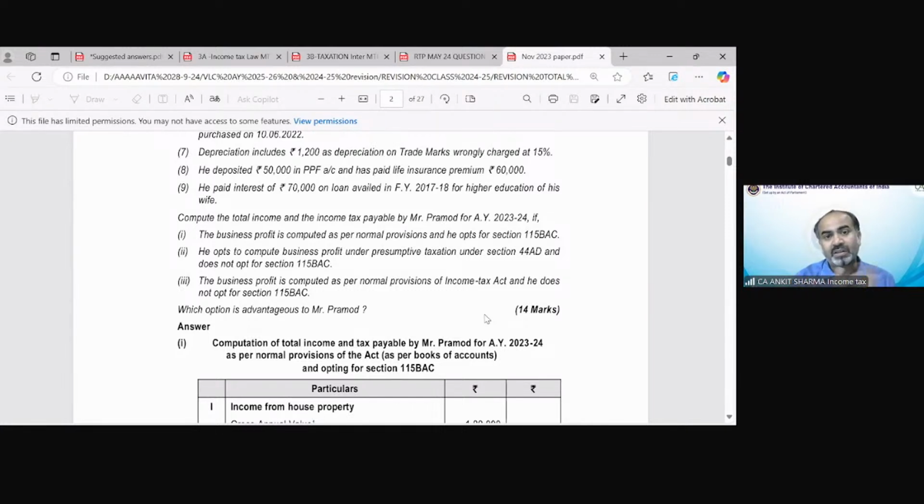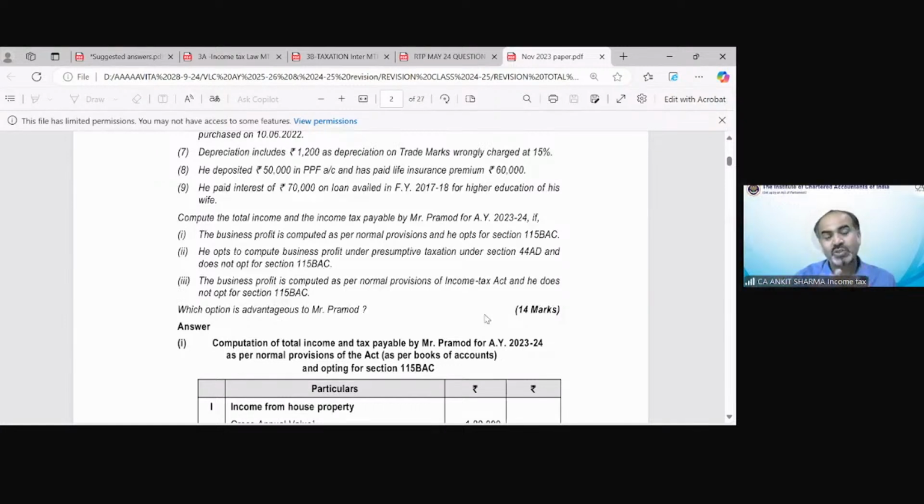If the business profit is computed as per normal provision and he opts for section 115BAC. Clear? So he opts out for section 115BAC. So you have to calculate tax as per optional tax regime because he opts out for section 115BAC. Then point 2 is saying he opts to compute business profit under presumptive taxation under section 44AD and does not opt for section 115BAC.